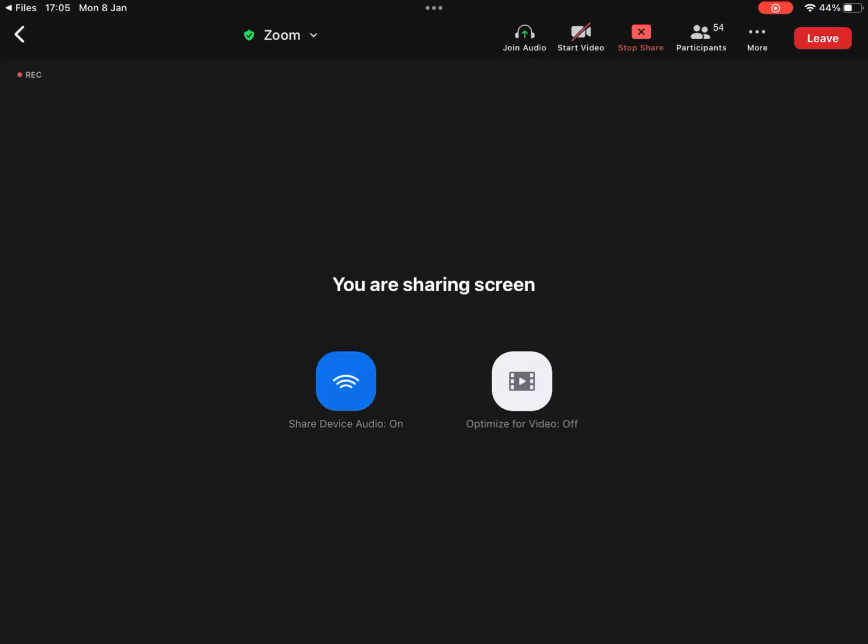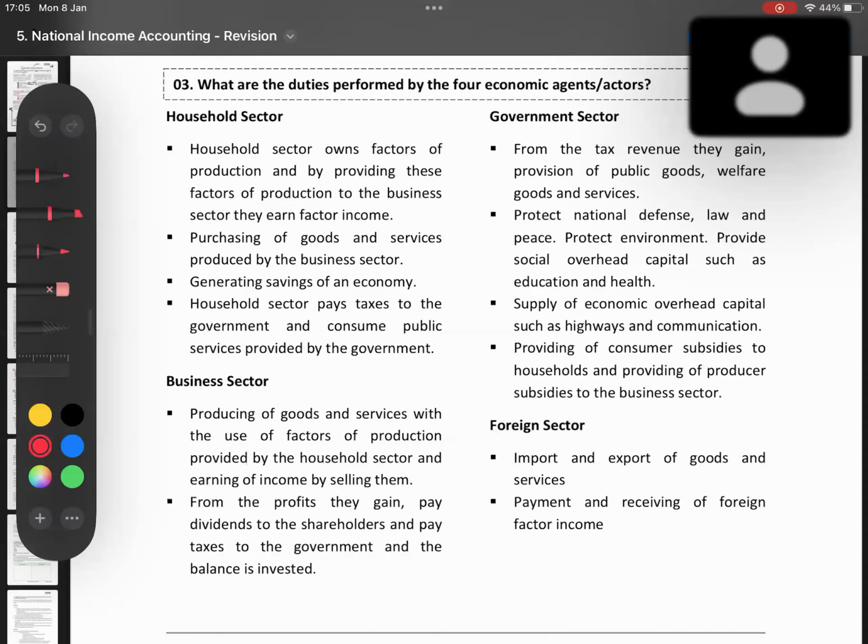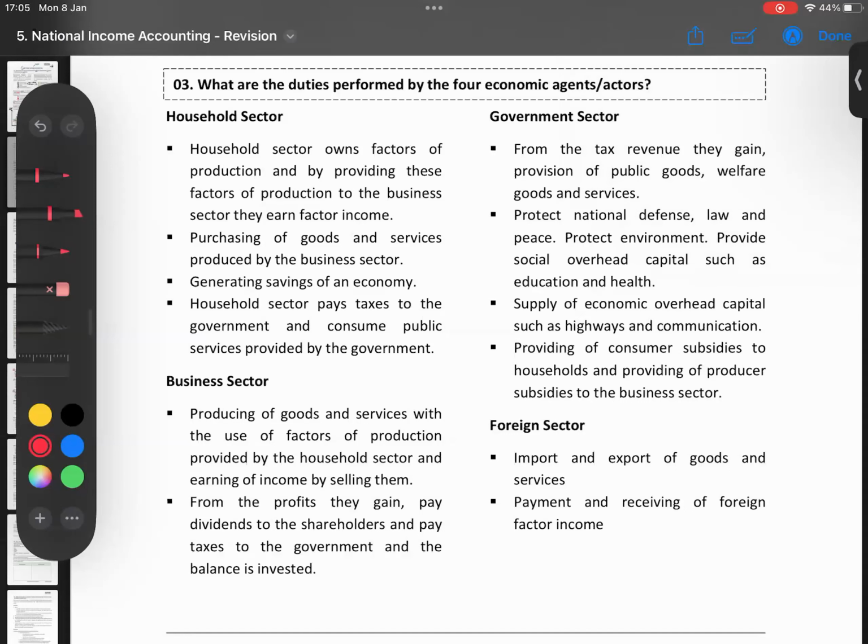Let me share it again. Okay, hopefully it might be okay now. For some reason, my screen is loading a little slow.